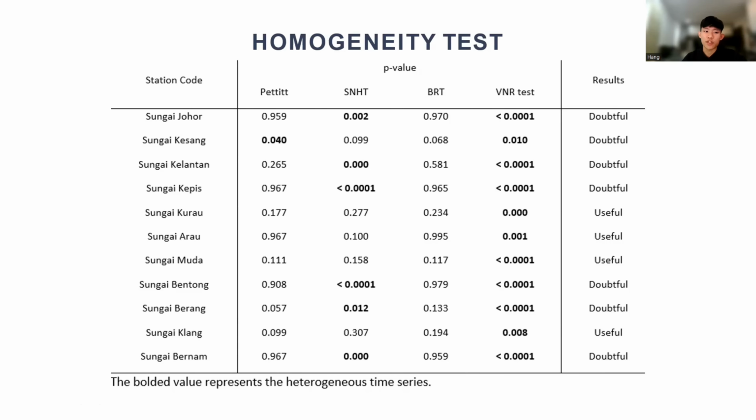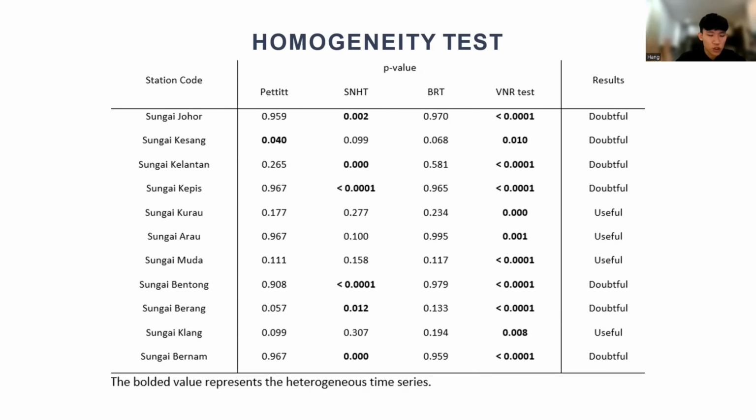So the homogeneity of data, we categorize them into three different categories. First of all, it's useful, doubtful, and suspect. So how do we categorize them? We have four different types of homogeneity tests. We have Pettitt, SNHT, BRT, and VNR tests. So when three or more tests, three or four, because we have four tests, state that our data series is homogeneous, it means that our data series is useful. If two out of four state that it's homogeneous, then we call it doubtful. And finally, if three or all of the tests say that our data series is non-homogeneous, then we'll categorize it